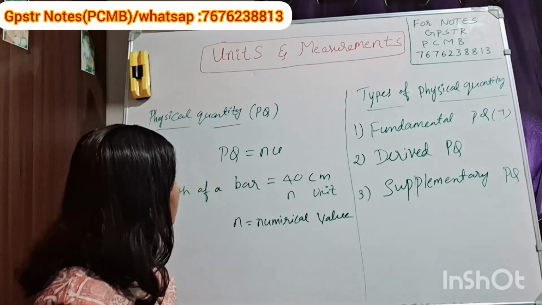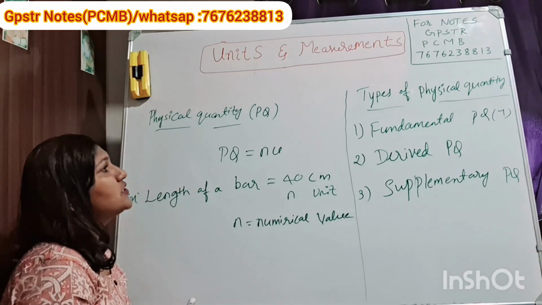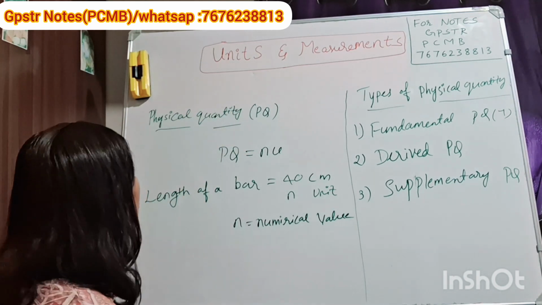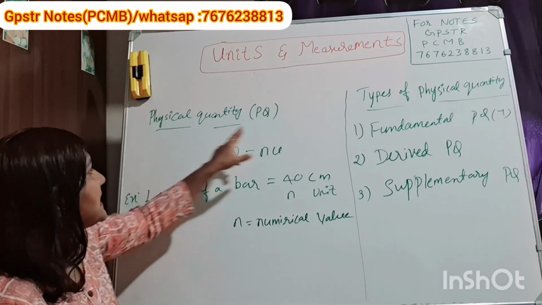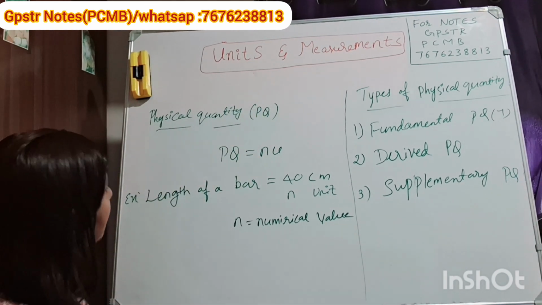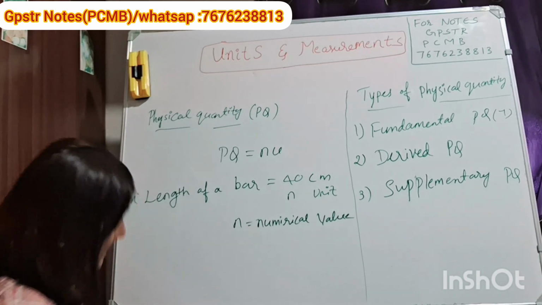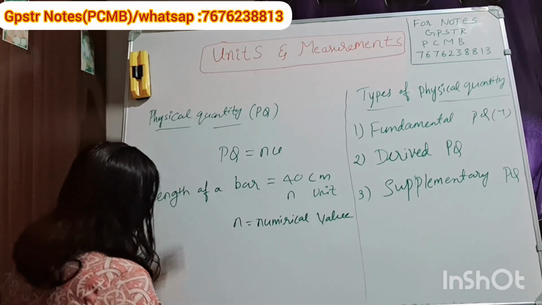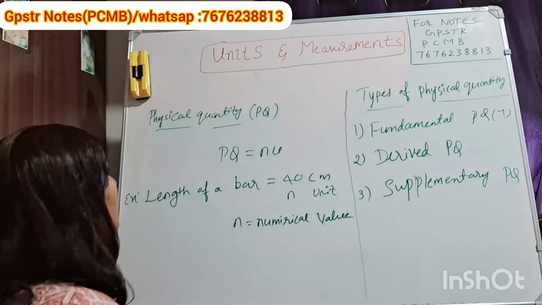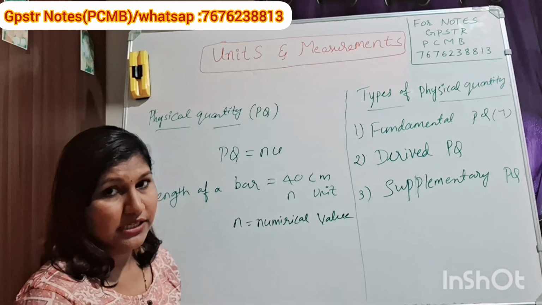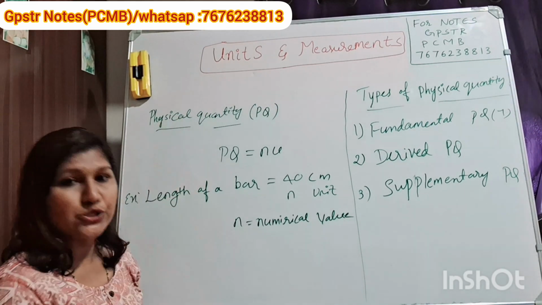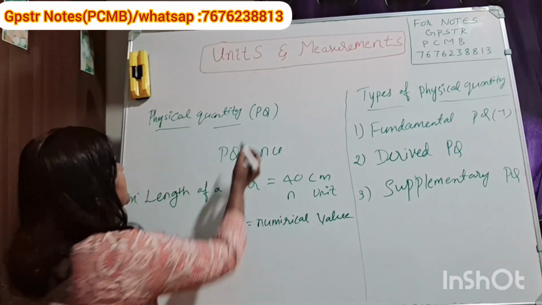So today, according to that syllabus, the first chapter is units and measurements. What is a physical quantity? In that, the first concept is physical quantity. Physical quantity means that which can be measured by an instrument and which describes the physical laws. Physical quantity means which can be measured by an instrument.